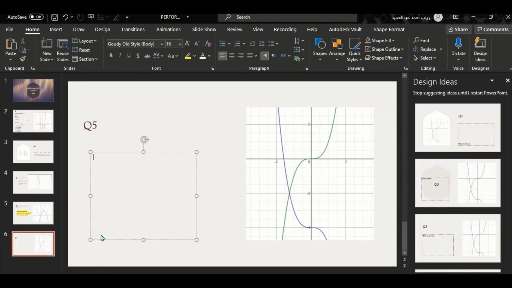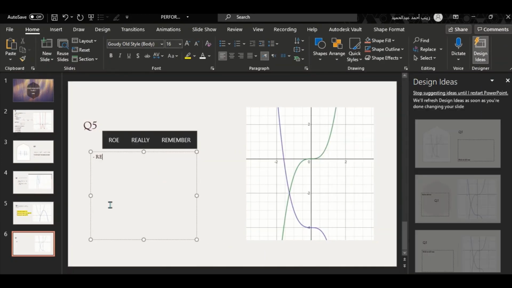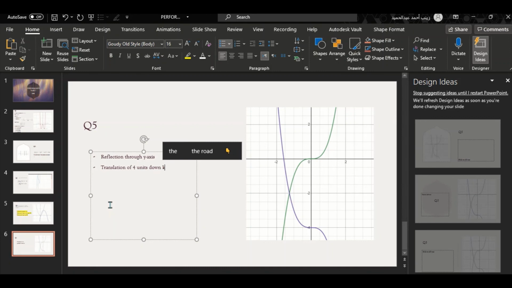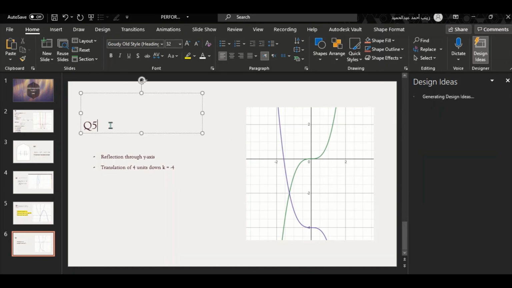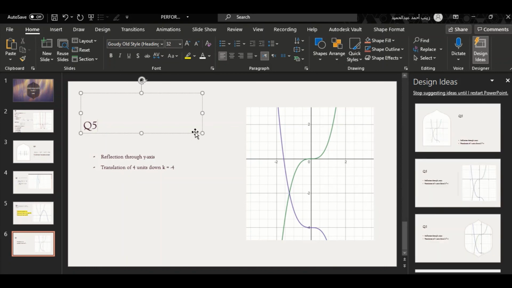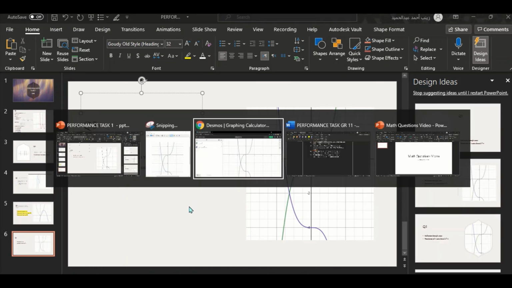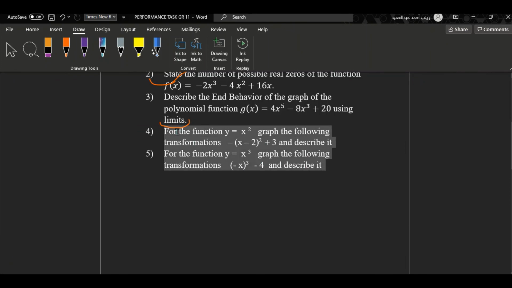So first of all, reflection through the y-axis. And then we have a translation of 4 units down, meaning my k is -4. Okay, now I have to add my question for reference, so we know what we're answering. Okay. Only question number 5, so copy and paste.